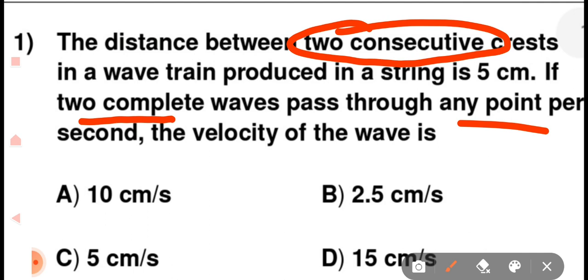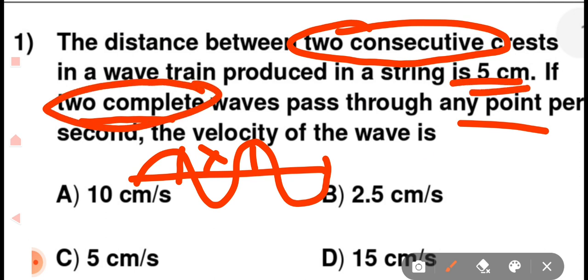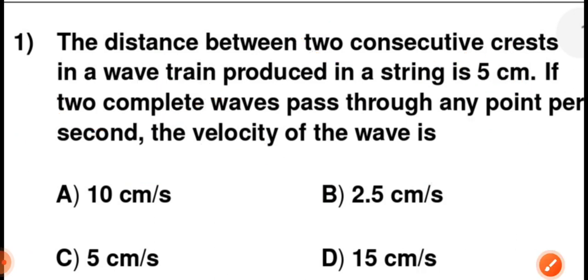Friends, in this question, two consecutive crests. So here we know that the distance between two successive crests is known as the wavelength. So lambda is given, that is 5 centimeter, and two complete oscillations means the frequency n is given, and we have to calculate the velocity. Now we'll move to the solution of this question.